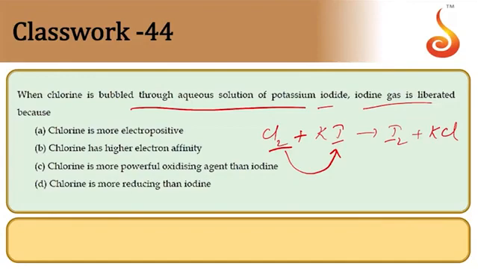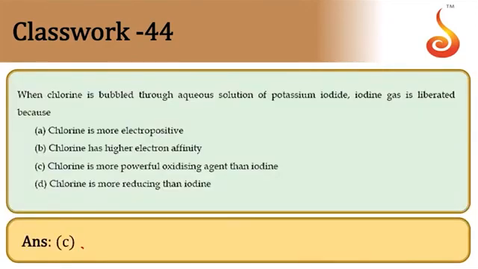ions. See, chlorine is a stronger oxidizing agent when compared to iodine. So chlorine can displace iodide ions from its salts. So therefore option is C. So chlorine, powerful oxidizing agent when compared to iodine. Therefore chlorine can displace I minus ions from its salts. Option C. C is the answer.